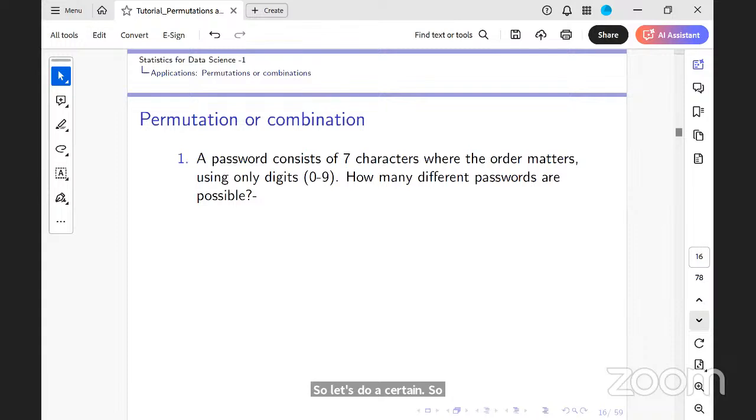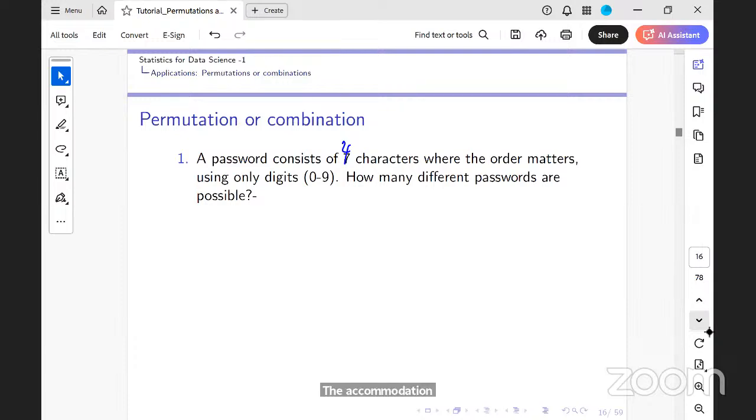The first thing is, if I want to have a password of 4 characters where the order matters, using only digits, how many different passwords are possible? The password can start with a 0 also, and repetition is allowed. So first of all, is it a permutation or a combination? In a password, does order matter? Order matters, so it's a permutation.